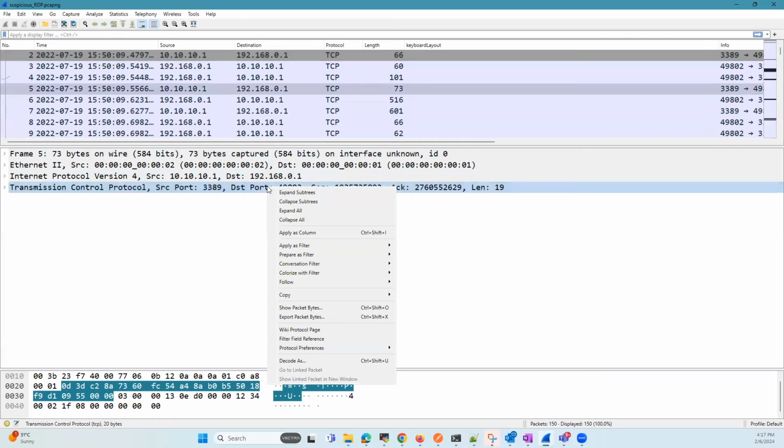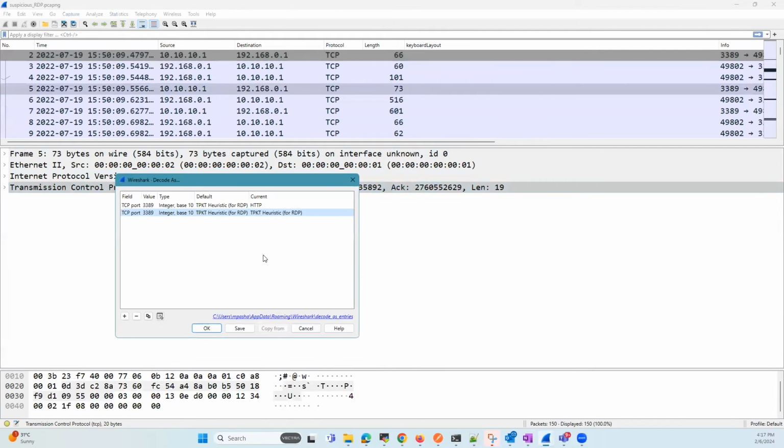Now I'm going to go ahead and right click and try Decode As. As you can see here, the TCP port is 3389. Wireshark by default picks up the TPKT heuristic for RDP, but what I've done is force Wireshark to try to dissect this as HTTP traffic to mimic our scenario.